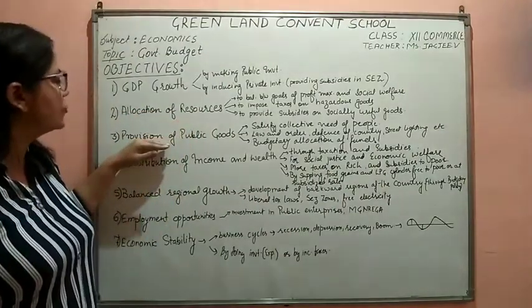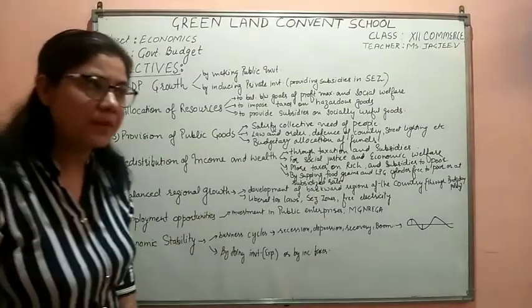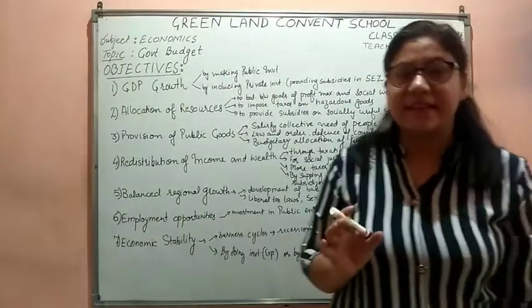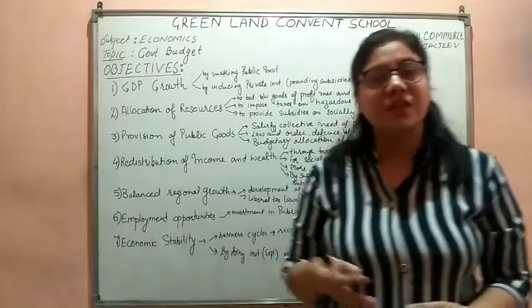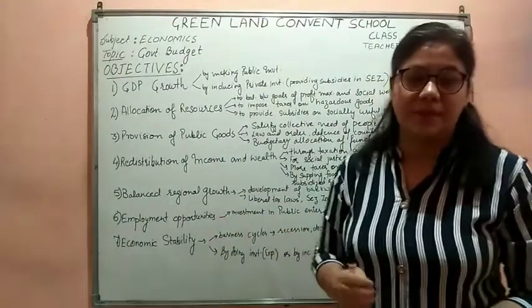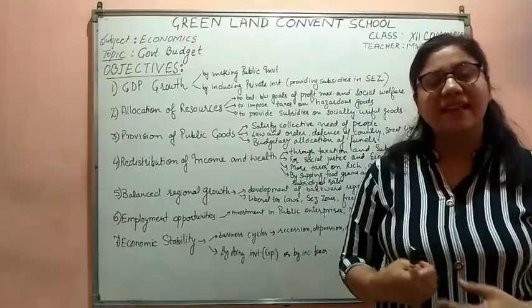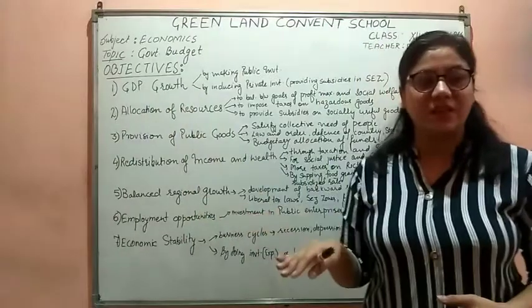After the allocation of resources, it is the provision of public goods. Students, I think we studied public goods in 10th standard. Public goods are those goods which are for the collective use of the public, like street lighting. We could not all just put the lighting in the streets by ourselves.